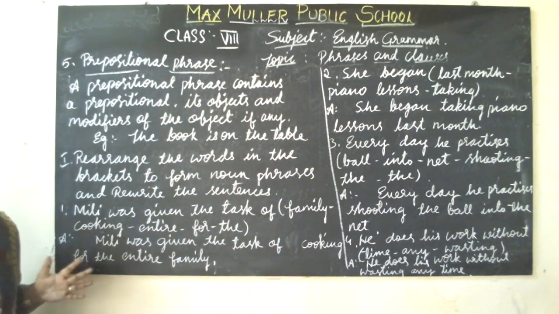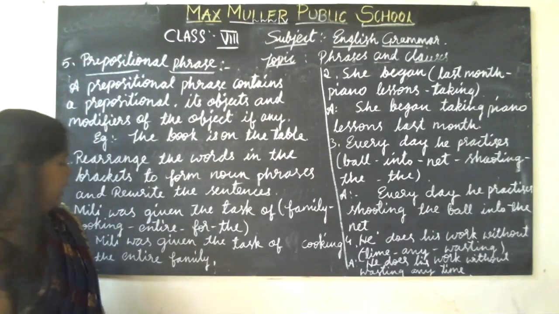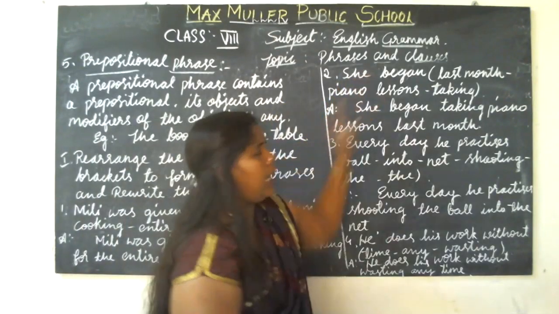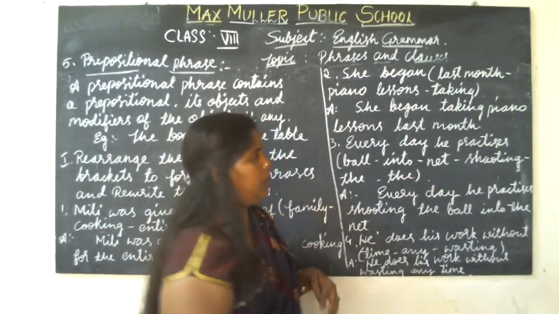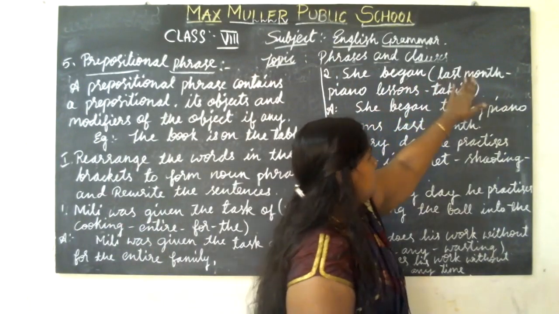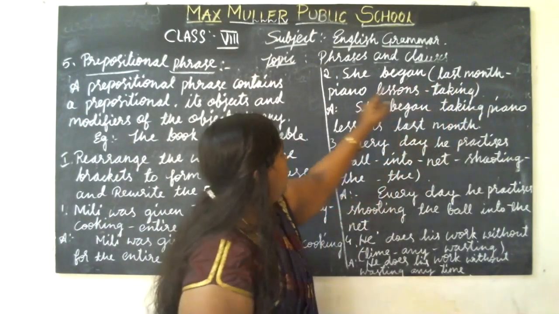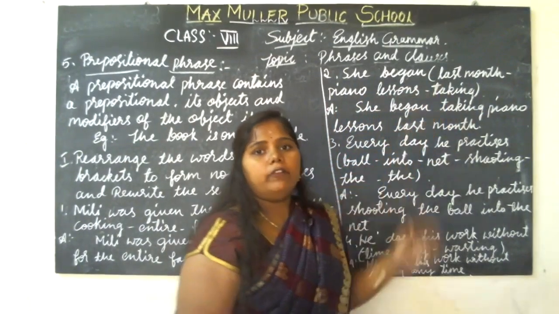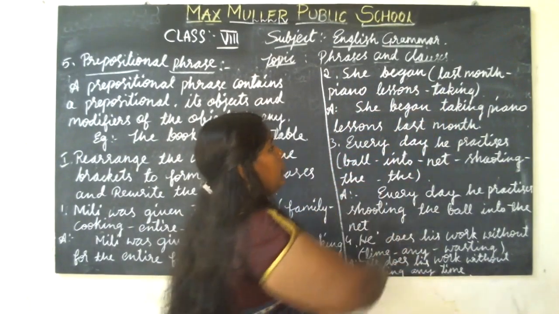Entire means whole. The next one is "She began". Only that is given. After that, in the bracket: last month, piano lessons, taking.